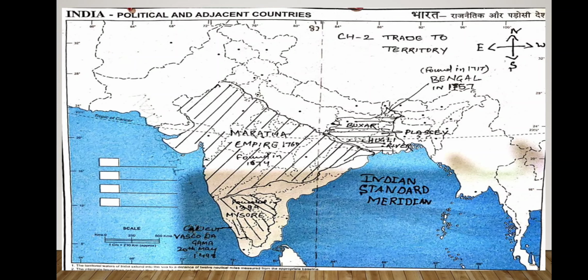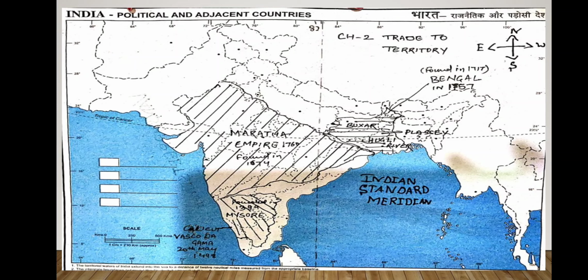And when they won that battle of getting the monopoly on the trade of India, they started controlling the territory. First of all, they chose a very important place, which was actually Bengal.